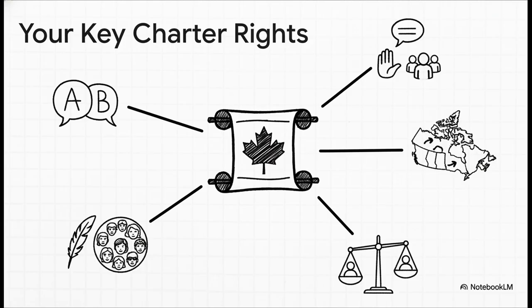So, what rights are we actually talking about here? It helps to think of them in a few big groups. First, you have your fundamental freedoms, things like freedom of religion and freedom of speech. Then you have mobility rights, which means you have the right to live and work anywhere you want in Canada. The Charter also guarantees equality rights, so everyone is treated equally under the law without discrimination. It also establishes English and French as our official languages, and crucially, it recognizes the rights of Aboriginal peoples and celebrates our country's multicultural heritage.